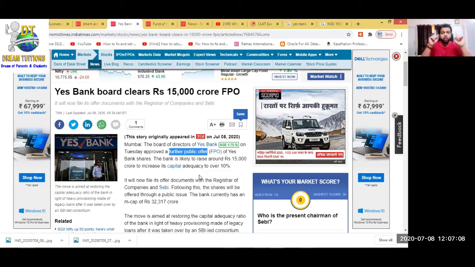So there are two words, IPO and FPO. Initially, when the company or bank collects money by selling shares to the public the first time, that is called IPO, initial public offer. Later on, after a few years, when they still need money and want to sell a few more shares after taking permission from the government, if they want to raise money from the public a second time or later, after the first time, that is called FPO. That is what? Further public offer.